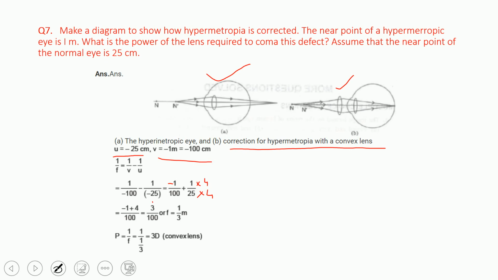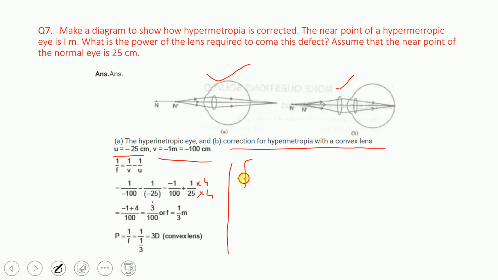So 1 upon f is equal to 3 upon 100 per centimeter. Now look, everything is converted into 100.